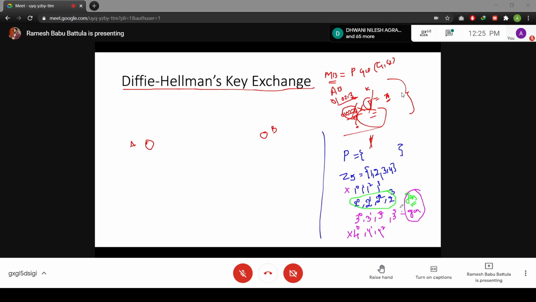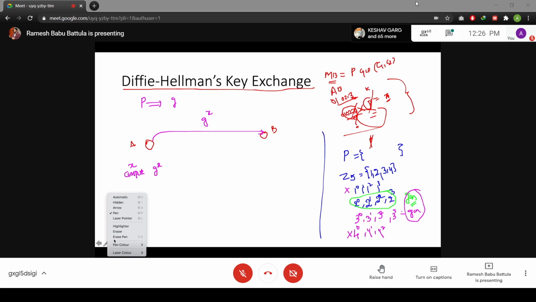So we call these primitive roots or generators. So likewise, you need to choose a particular number. Suppose P is a prime and this P contains some G as a generator. Then what you need to do? Choose any random value x which belongs to ZP and compute g to the power x, and transfer this g to the power x to B. What you are transmitting? g to the power x.